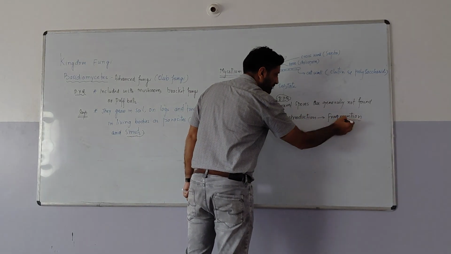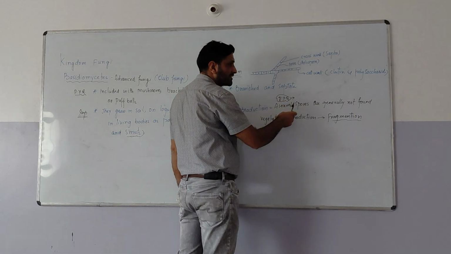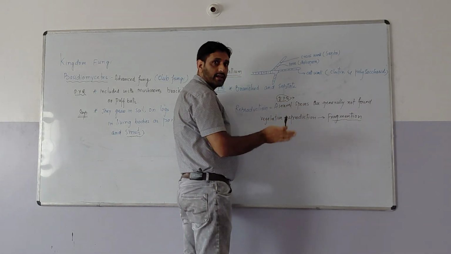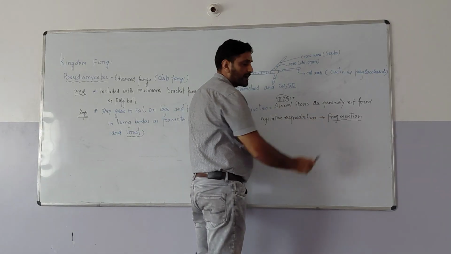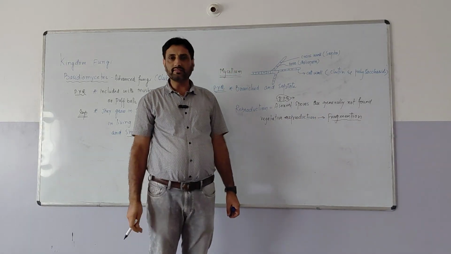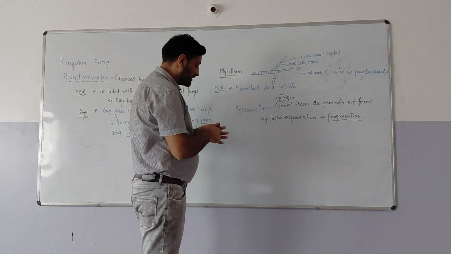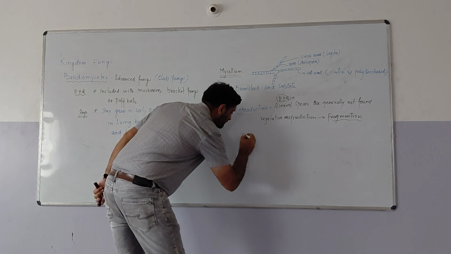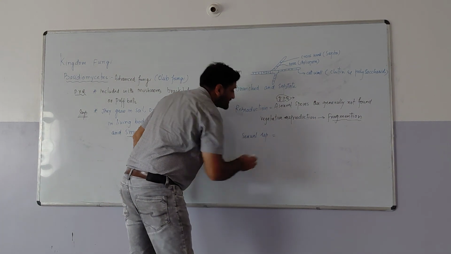That is called fragmentation. So here you just need to remember this PYQ: asexual spores are generally not found, but vegetative reproduction is by fragmentation, it is common. Is this clear?